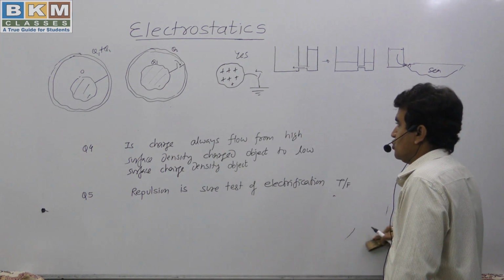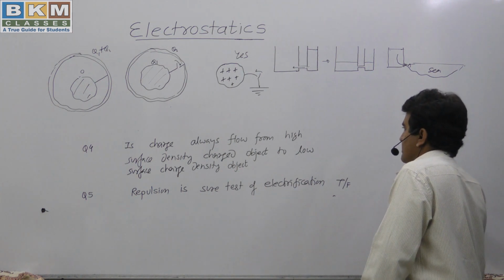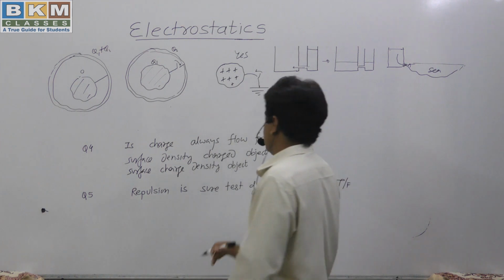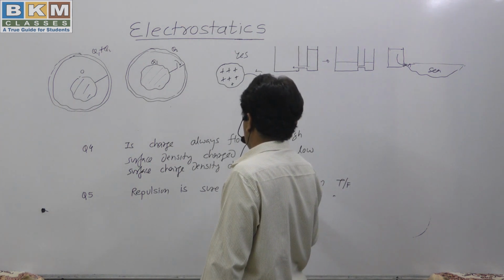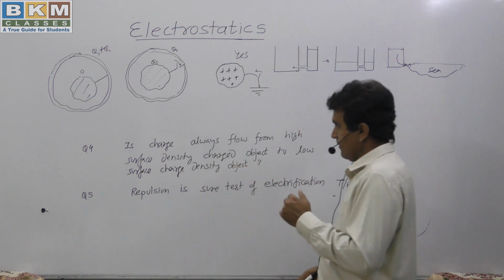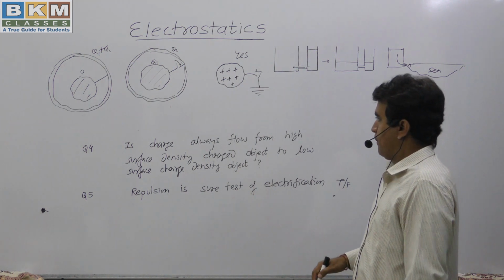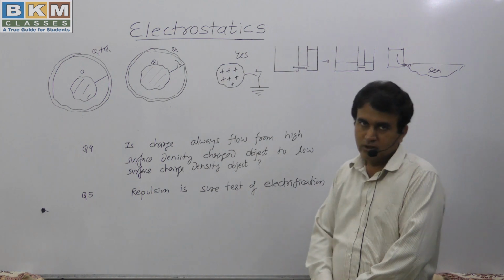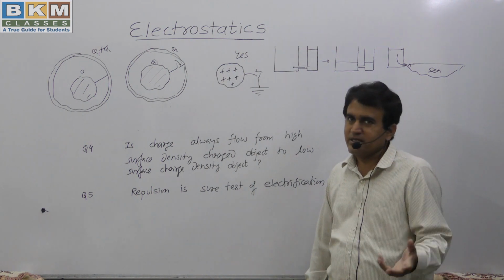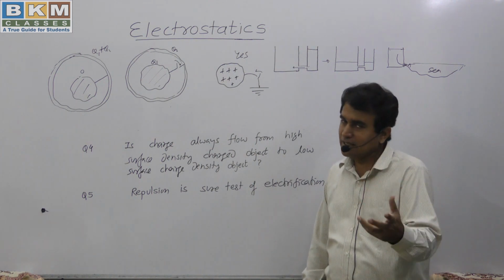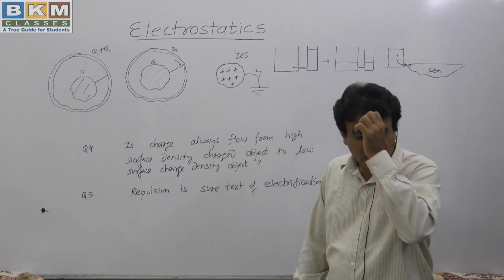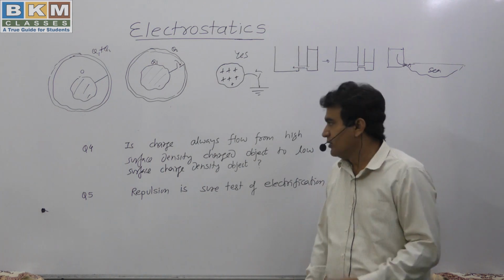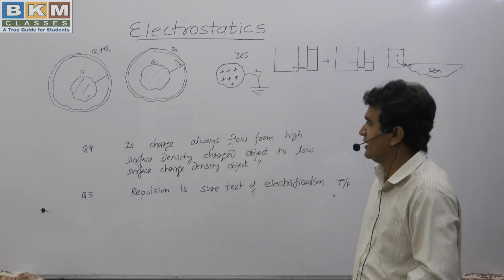Does charge always flow from a high surface charge density object to a low surface charge density object? What does that mean? This question asks you to answer yes or no, and it is all based on experience. We have just started the chapter and you have no experience, so you can use hit and trial, or any method you can think of.